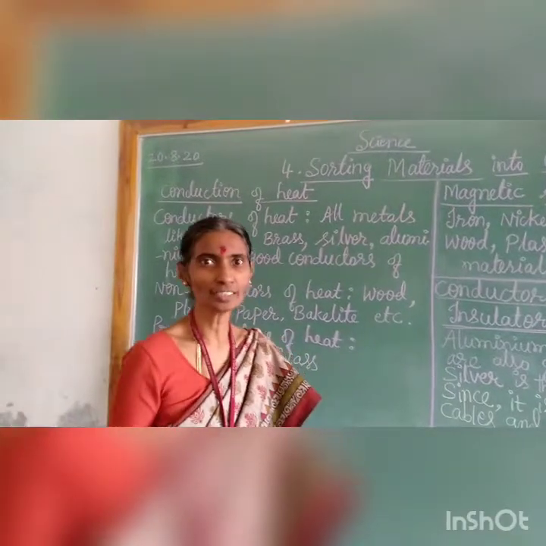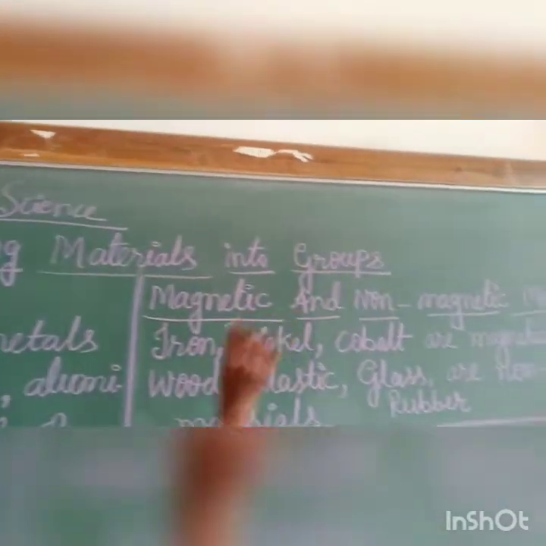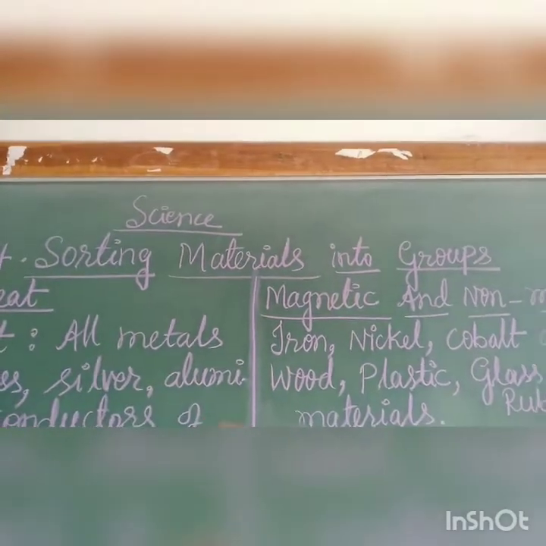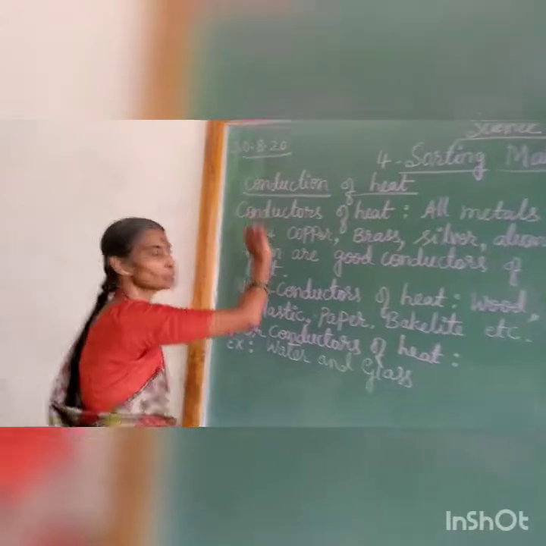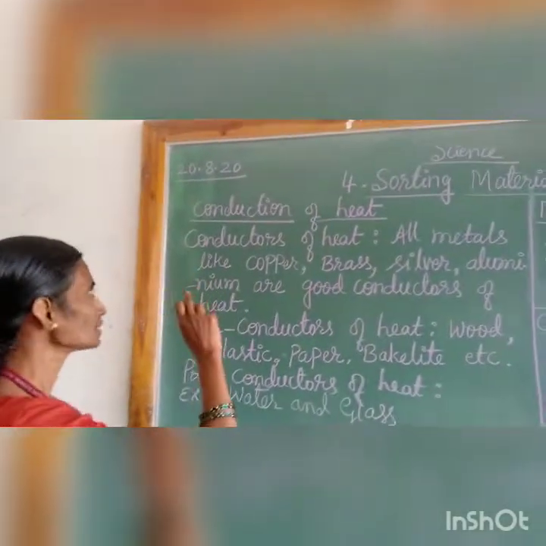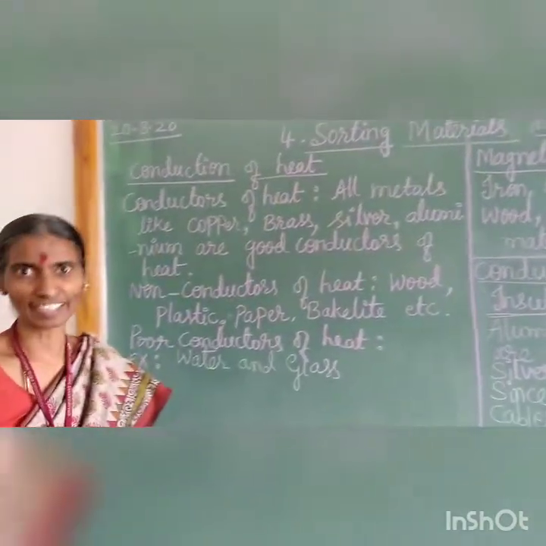Good morning, children. I am continuing the same lesson, 4th chapter, sorting materials into groups, and how different materials are kept in the same group depending on their property. The last property I introduced in the previous video is about conduction of heat.